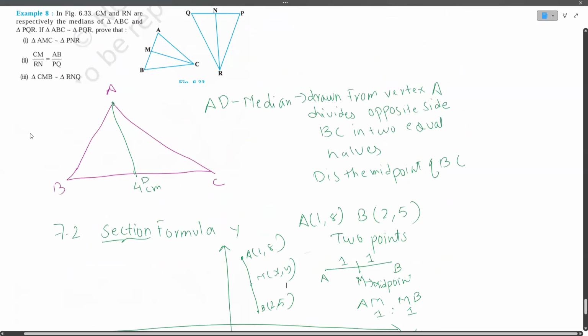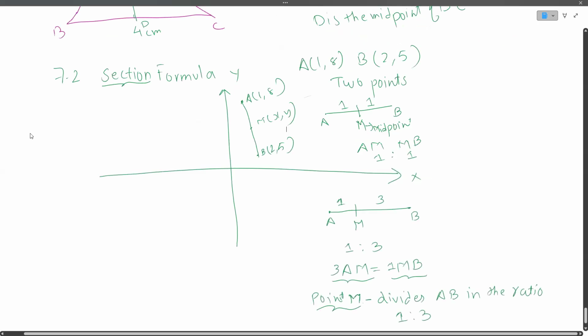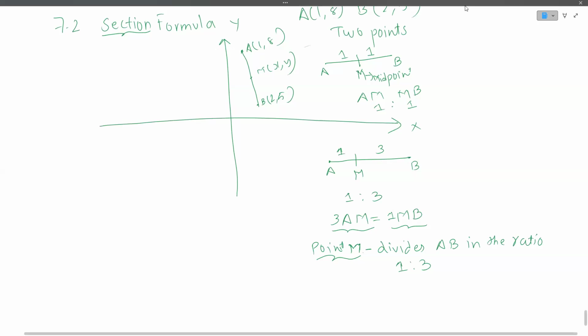Did you go over it? No, sir. Okay. Do go over it, and also remember that you should not skip examples from any chapter. What about your pre-boards? When are your pre-boards, Omer?